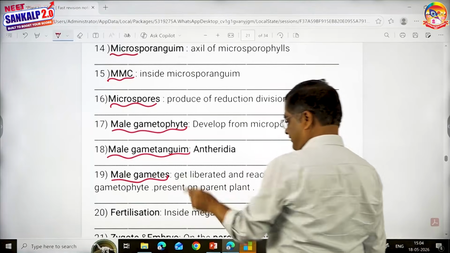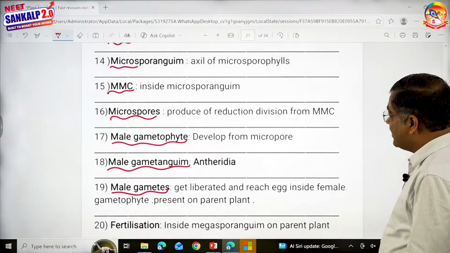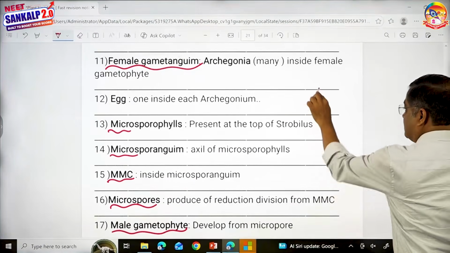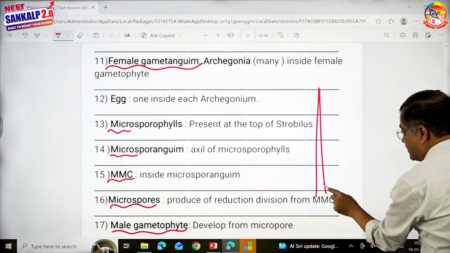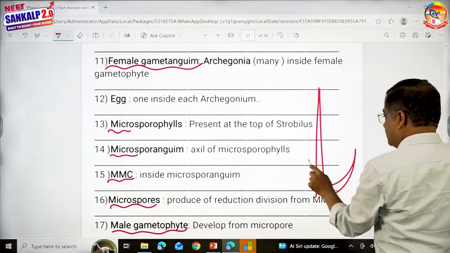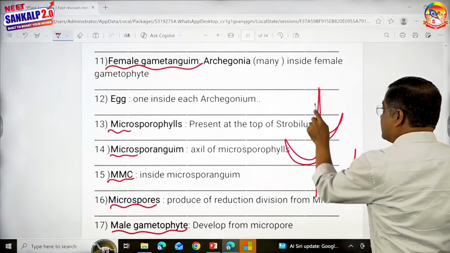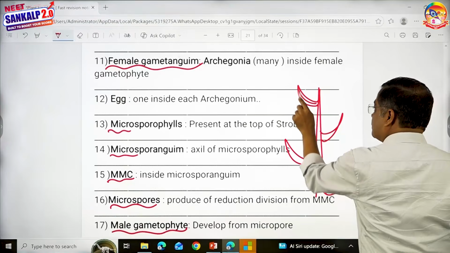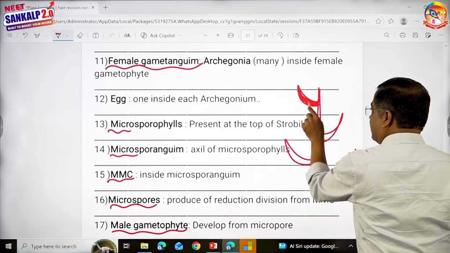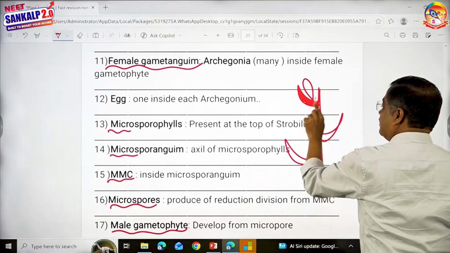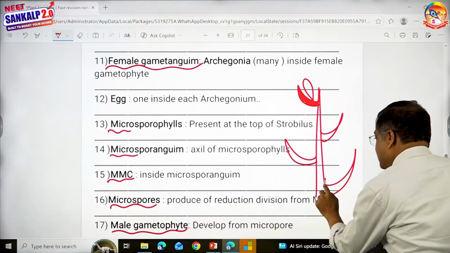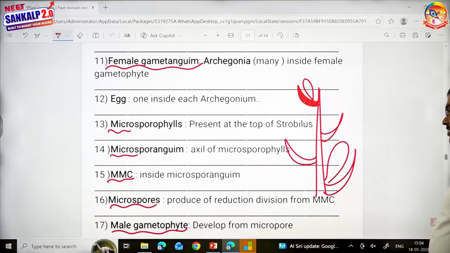Then male gamete. Where will all this be? On the top, look here. This is the strobilus, no? This is megasporophyll. These are all the sporophylls, no? Somewhere here, this is the microsporophyll. And in the axil of it, you see microsporangium. Just like in this axil, you see megasporangium.